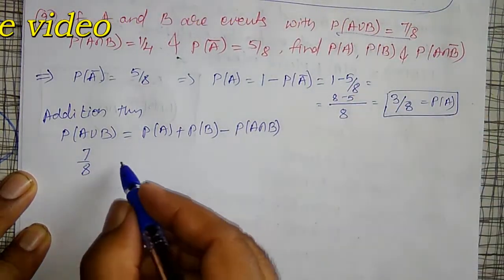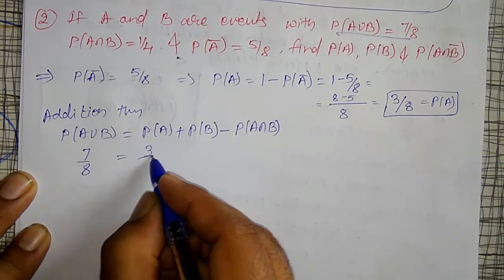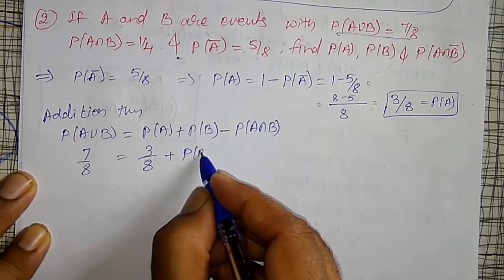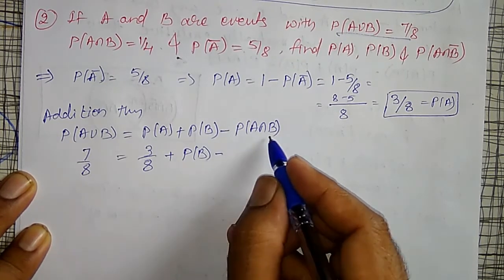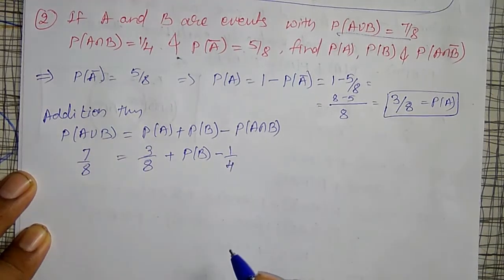And then probability of A I have calculated, that is 3 by 8, plus probability of B I don't know, keep as it is, minus probability of A intersection B, they have given it as 1 divided by 4.